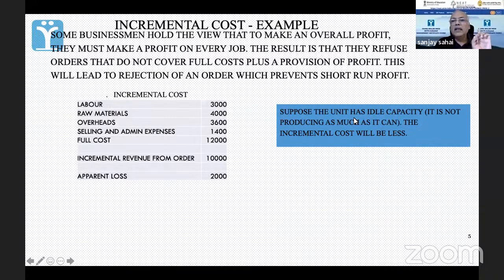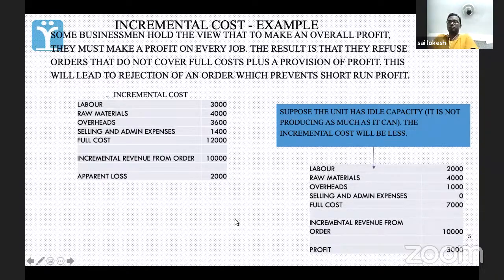Now, suppose in your factory there is some idle capacity, meaning there is capacity to make products that you are not able to use. Let's say it has a capacity to make 10,000 units. Right now you are basically making 8,000 units. That means a lot of the costs are already covered. Your fixed costs, you have already spent all of that. Whether you make 8,000 units, 4,000 units, 10,000 units, that expense is going to happen. Your labor and so on are already there, you just have to take a little more work from them.